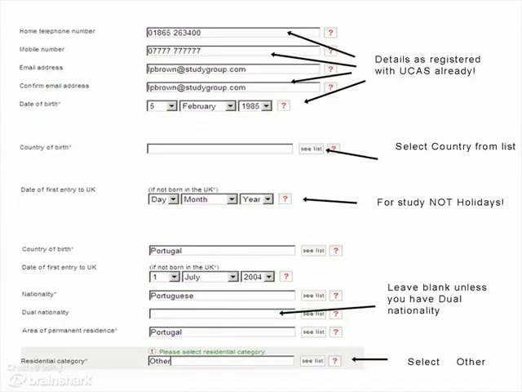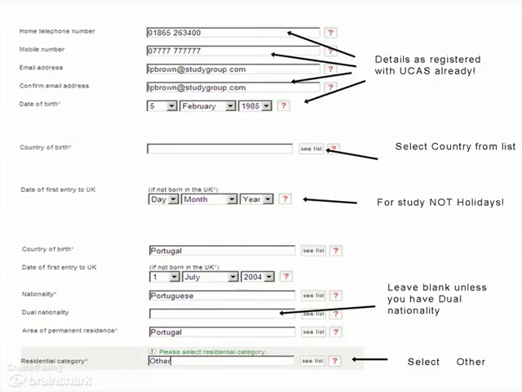Again, good news for you, your home telephone, your mobile telephone, your email address and your date of birth have already been entered. Hooray! On to the next question that needs an answer. We need to know your country of birth. Select from the list the country in which you were born. Then the next question will be the first date of entry to the UK.